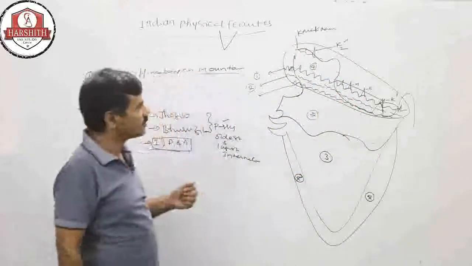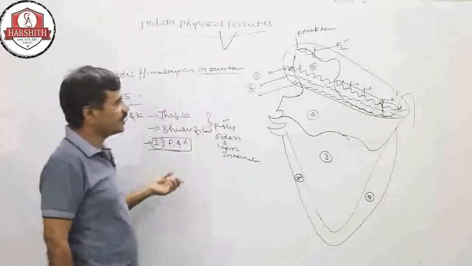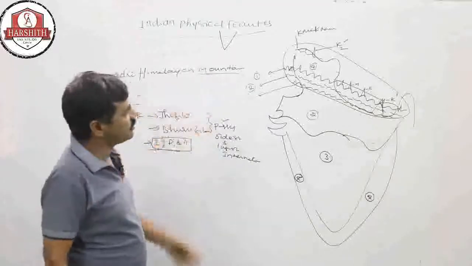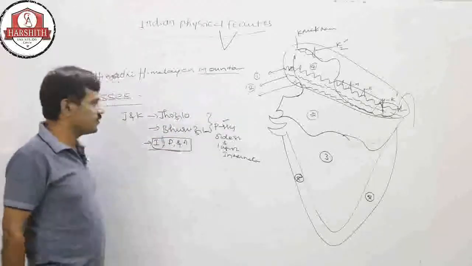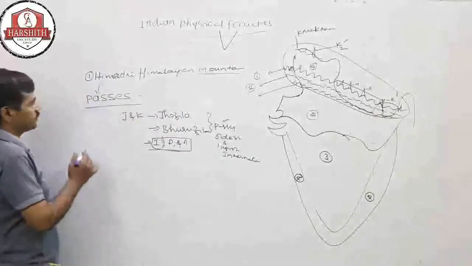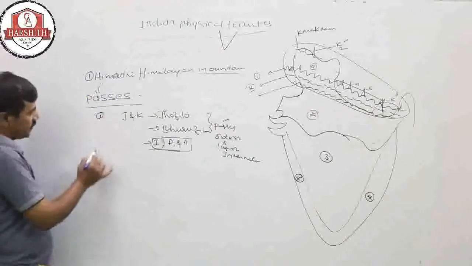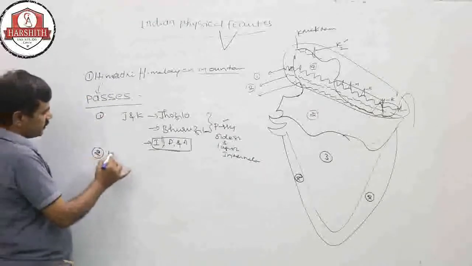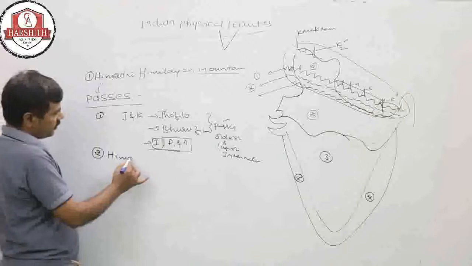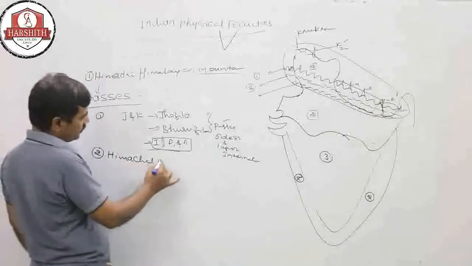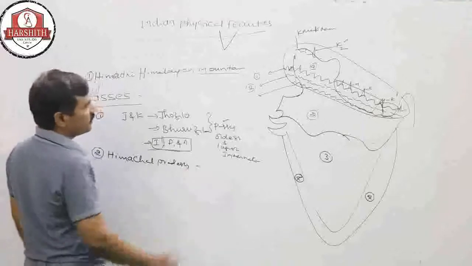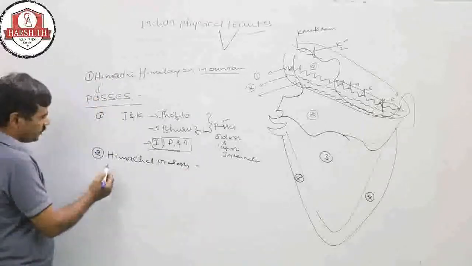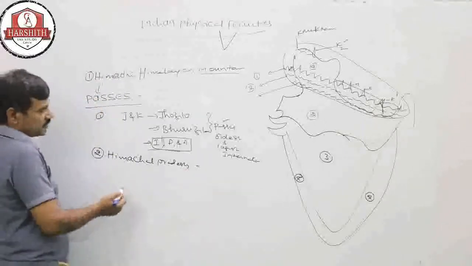Aryans also could enter through these passes, which are very famous. Second is Himachal Pradesh, where there are also passes.